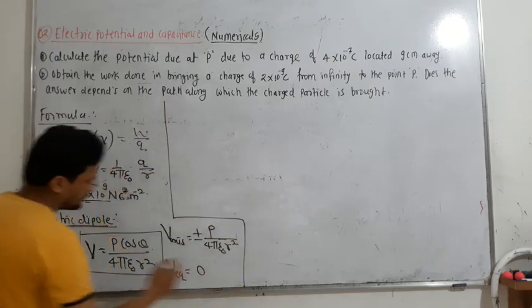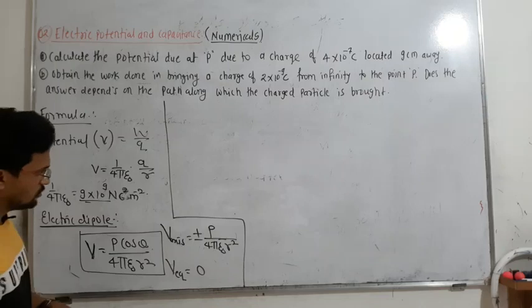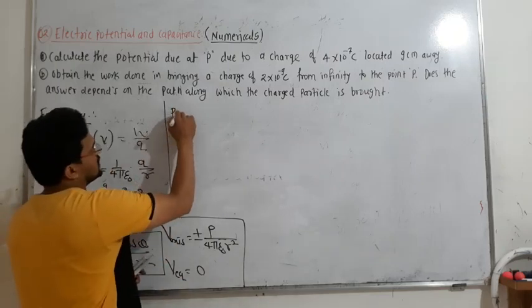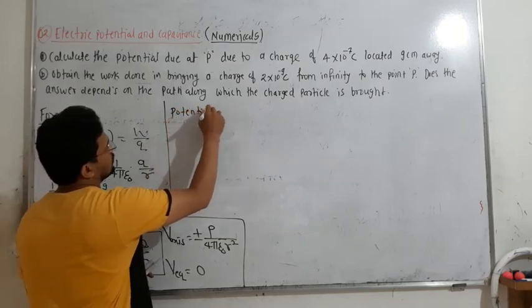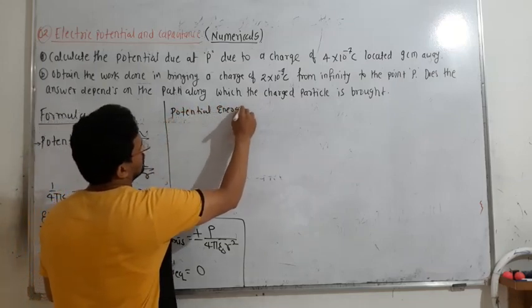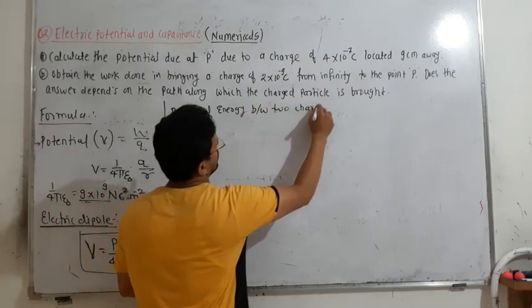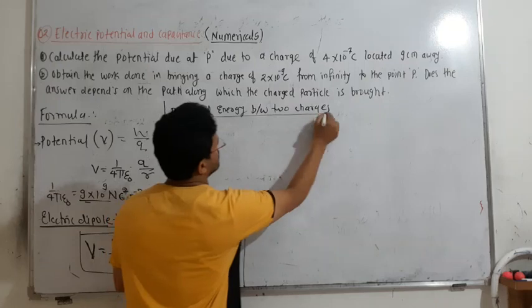The next formulas are for the potential due to a dipole, and then the potential energy between two charges.